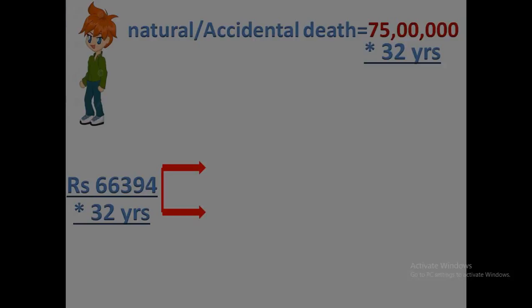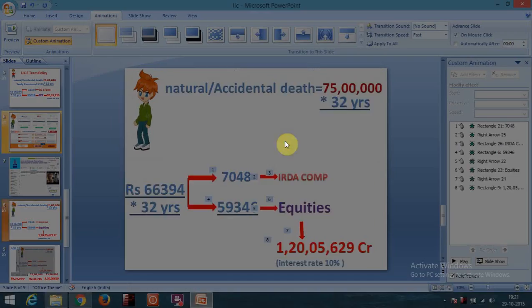So Mr. Green decided to go with this option, that is with 7048 rupees he will get an IRDA approved company's insurance of rupees 75 lakh. Now he is left with this much of amount. So where will he invest this much of amount?